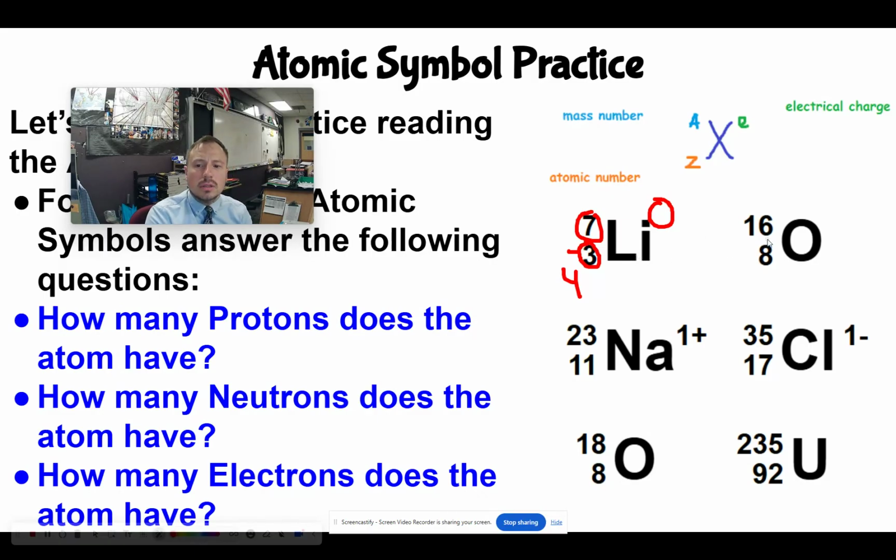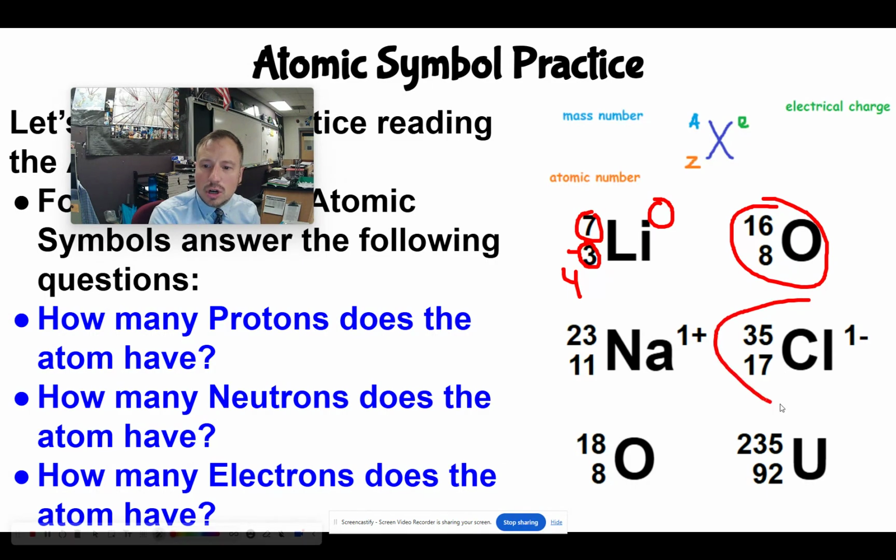So let's do a harder one down here, right? So you can see here, you can practice oxygen over here. Now, let's do this one. Let's do chlorine with a charge of -1.